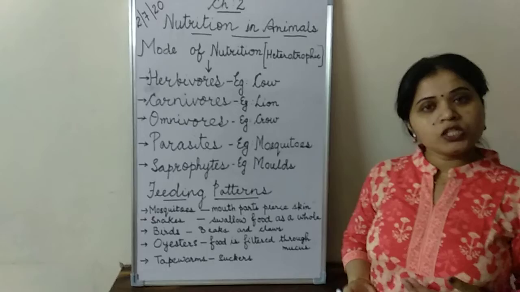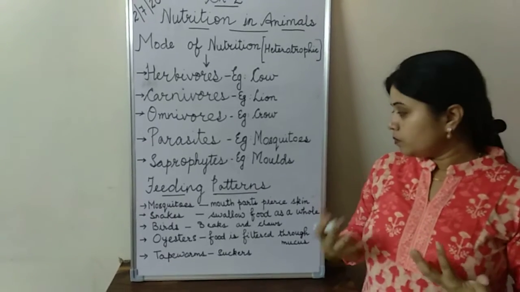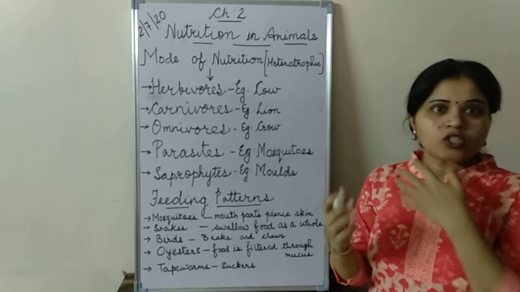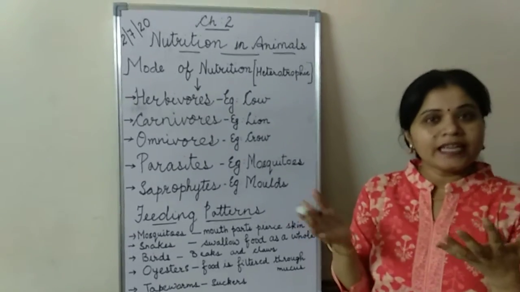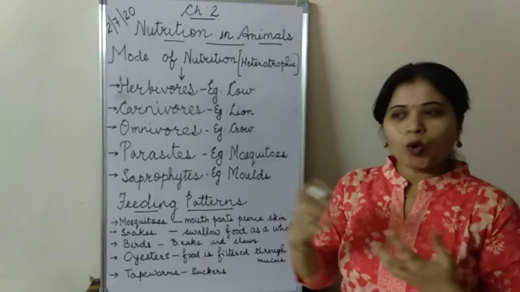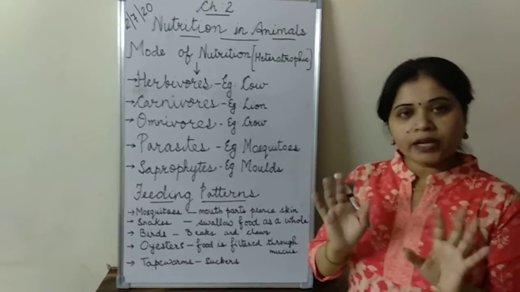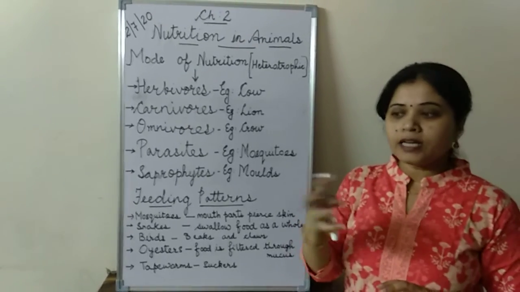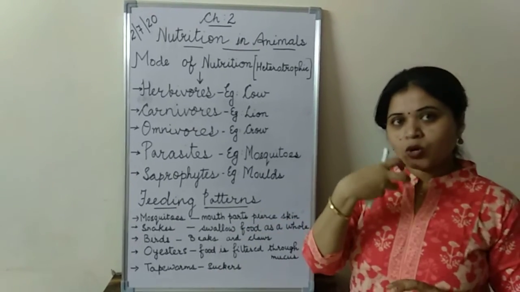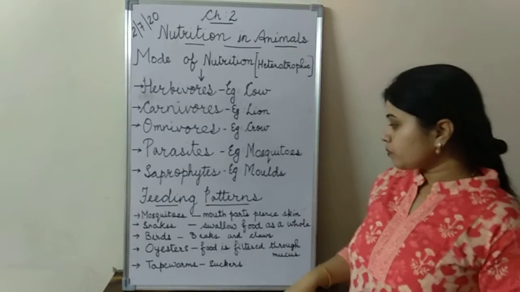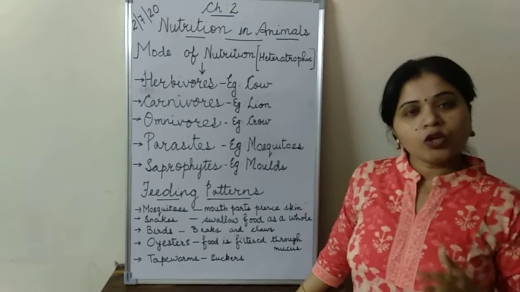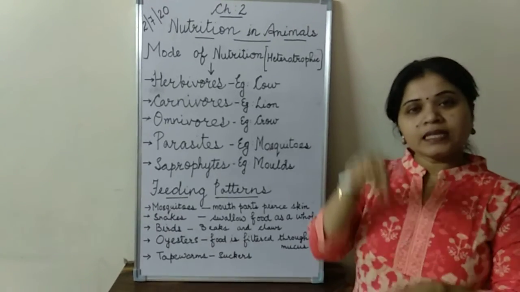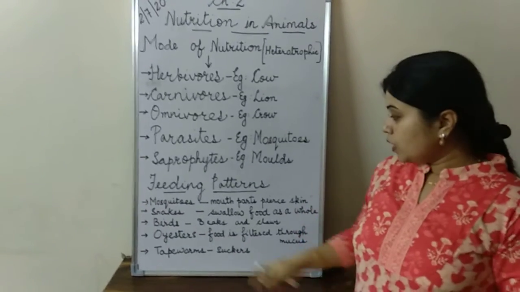Snakes are organisms which directly swallow the food as a whole. You might have seen the pictures of a snake swallowing a frog as it is or swallowing a squirrel as it is. So as a whole they are not going to chew it. They have got sharp teeth in the front, and they are going to take the organism as a whole and swallow it. Now birds have got beaks, they have got the claws also. With the help of the claws they will hold the prey, and with the help of the beaks they can eat the prey.